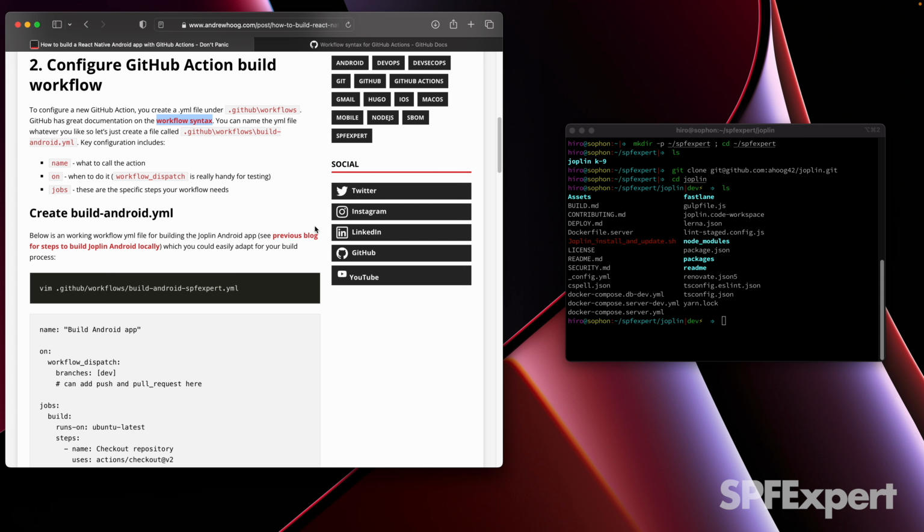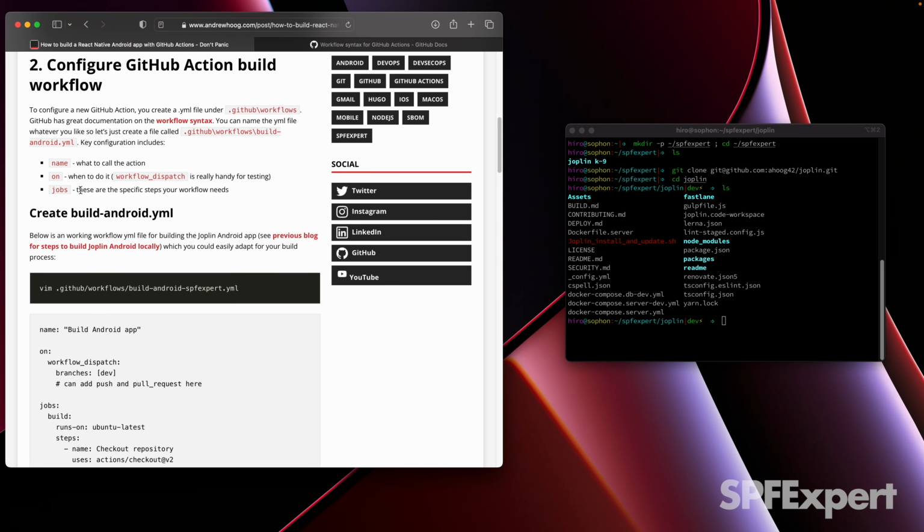The key things that we'll focus on today is there'll be a name for the particular action. That'll end up showing up in the GitHub interface, so it's really important to name something logically there. We'll also talk about when we'll kick off a particular action. In this instance, we're going to use something called workflow dispatch. It's really my favorite way to test GitHub Actions before I turn them on and generate a bunch of actions that may be triggered by pull requests or commits to different branches.